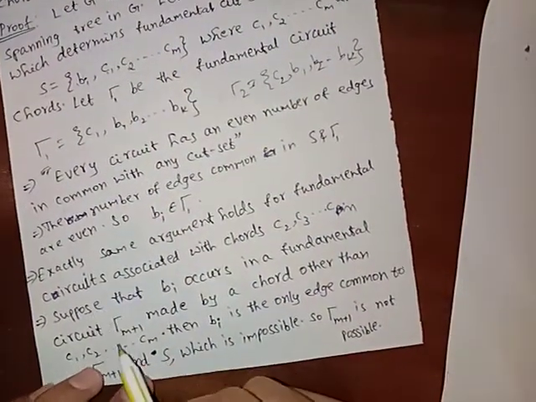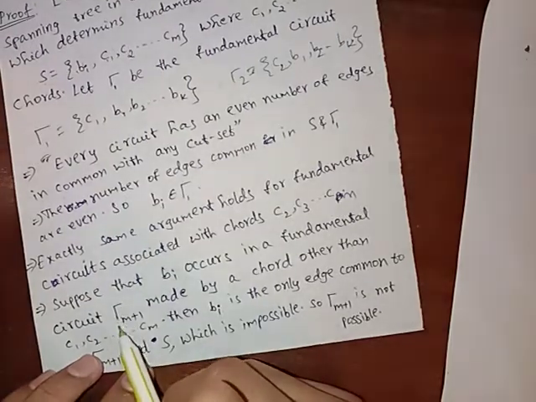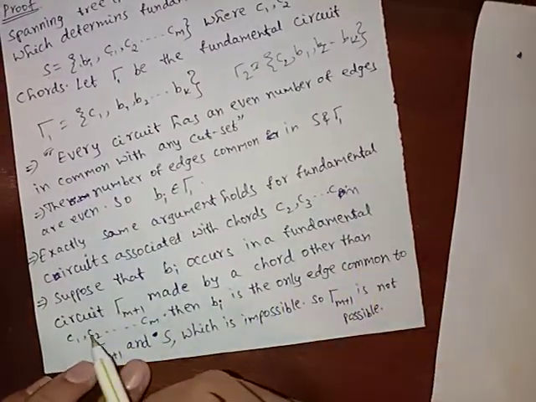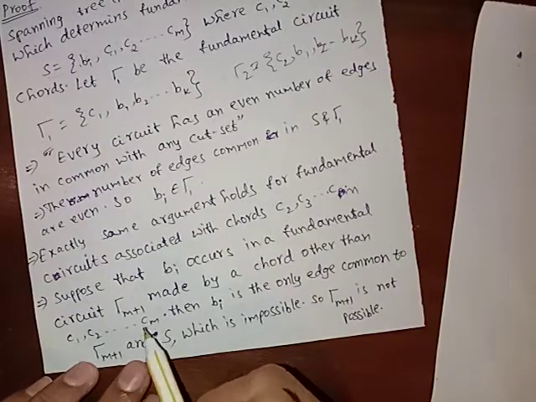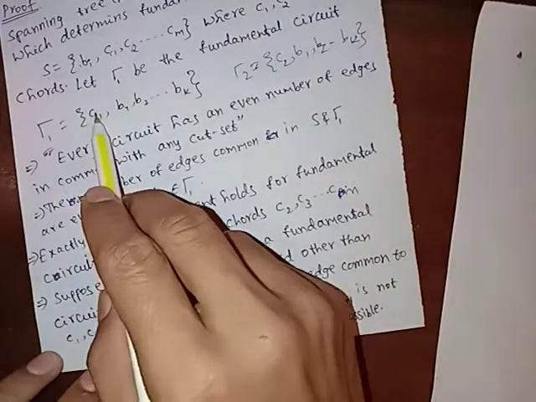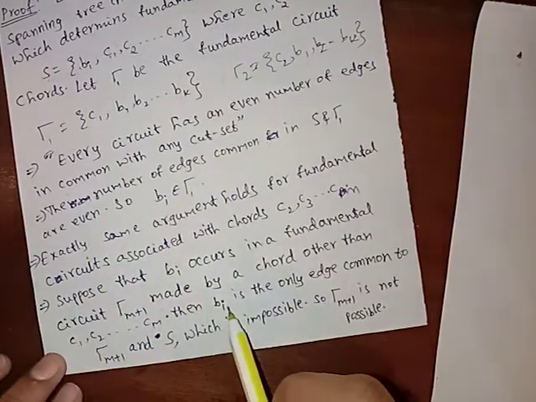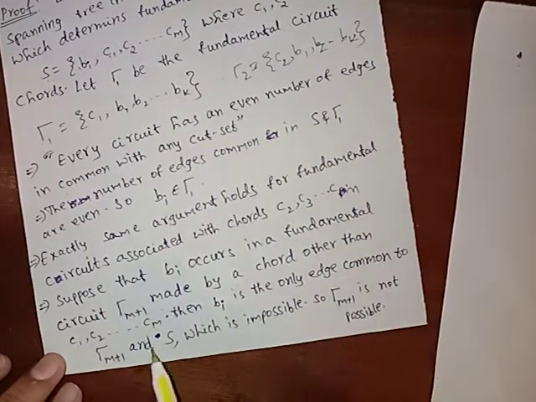If we consider any fundamental circuit m plus 1 made by a chord other than C1 to Cm, then Bi is the only common edge.